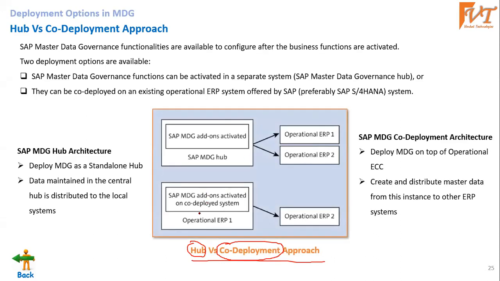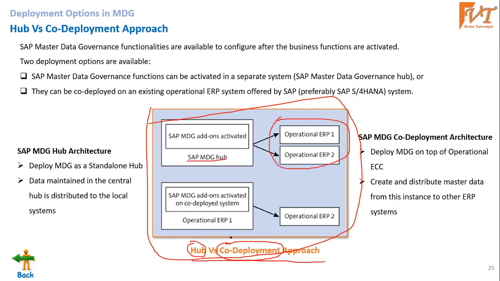So whatever I had discussed there, I just depicted in the picture here. If it is a hub system, we'll be having multiple operational systems, and if it is a co-deployment, we'll be having a single operational system. In the single operational system, we'll be installing the SAP MDG add-on. It's nothing but a software component.